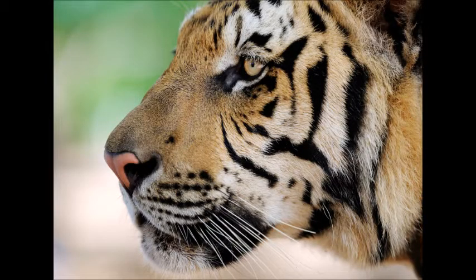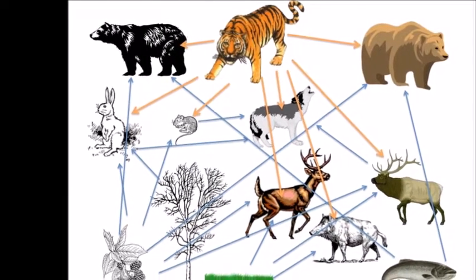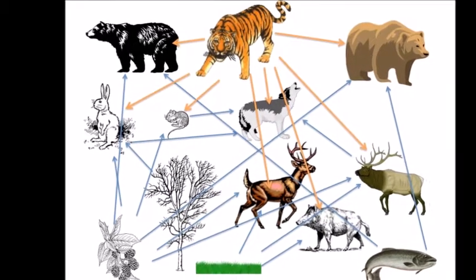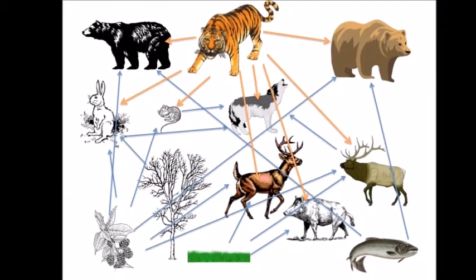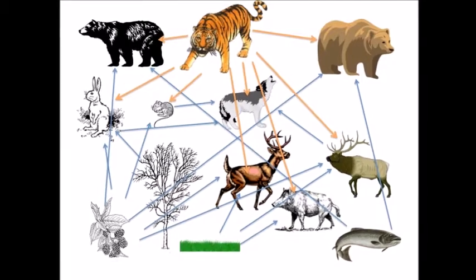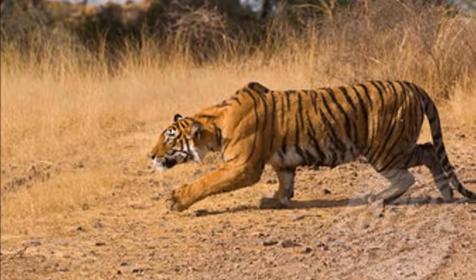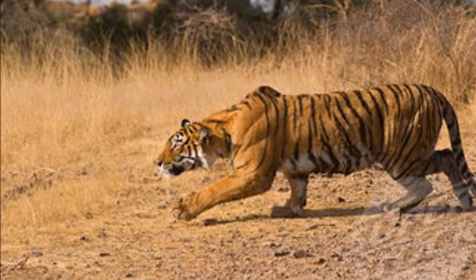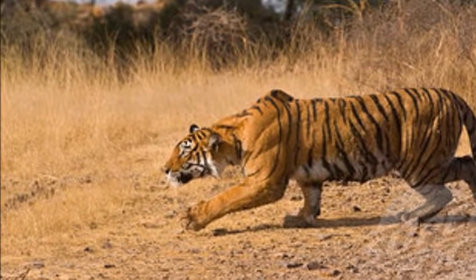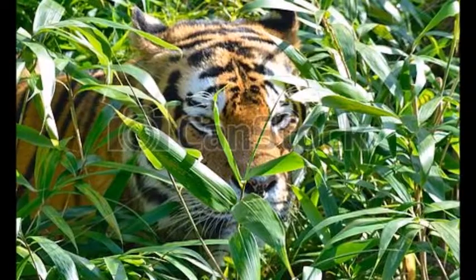Tigers are tertiary consumers in their environment and do not have any predators besides humans and other tigers. Tigers play the role of predation in their ecosystem because of how high they are on the food chain and that they are carnivores. The reason tigers are so high up on the food chain is that they know how to use the environment to their advantage. Tigers are patient and stalk their prey before pouncing.